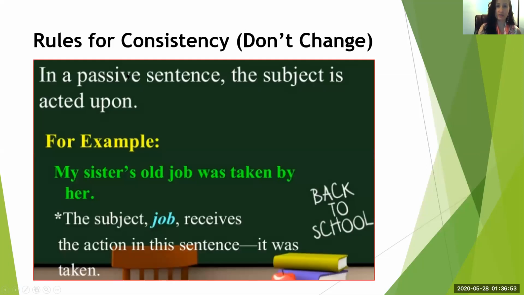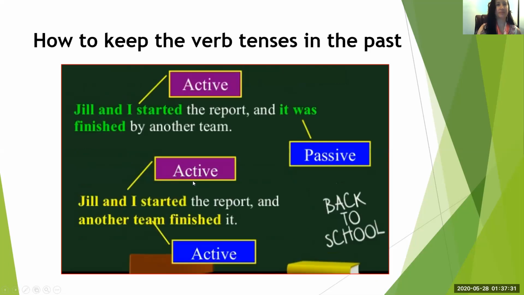More rules for consistency, meaning don't change your verb tenses in these examples. In a passive sentence, the subject is acted upon. For example, my sister's old job was taken by her. The subject, job, receives the action in the sentence, it was taken. So we want to review this a little bit further. My sister's old job was taken by her. Or we can say, my sister's old job was taken. How to keep the verb tenses in the past.